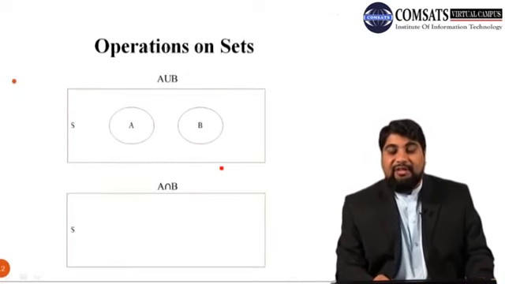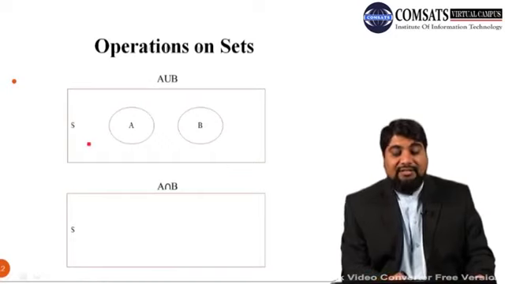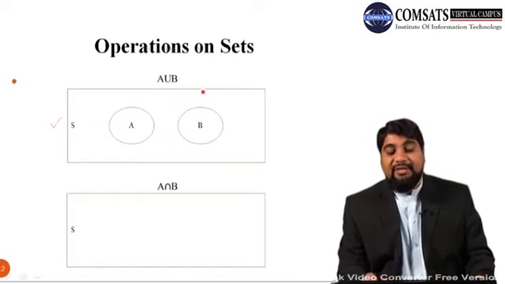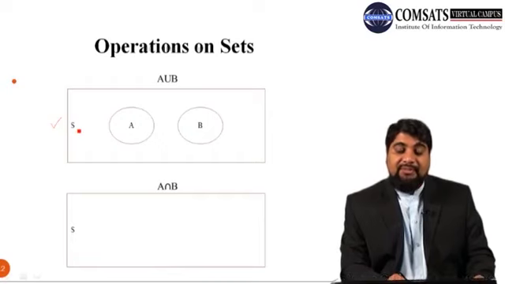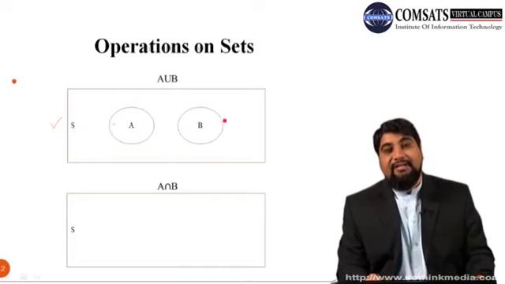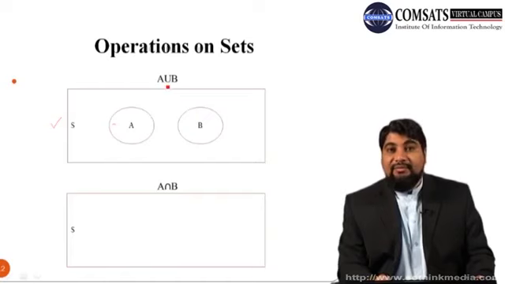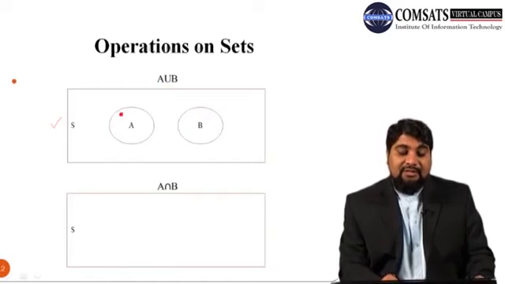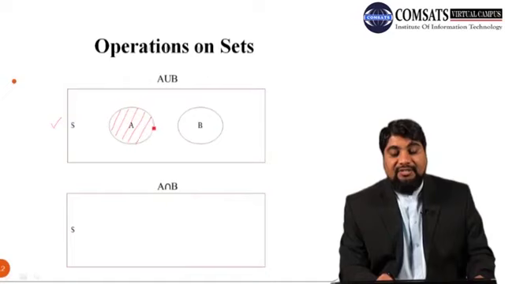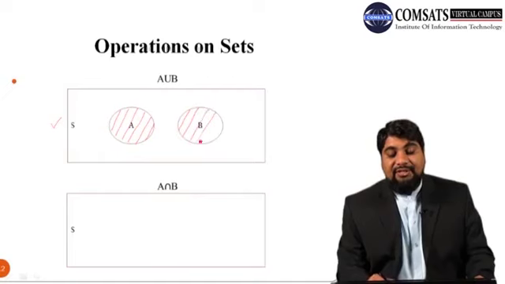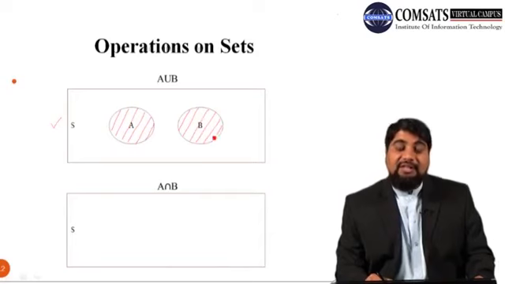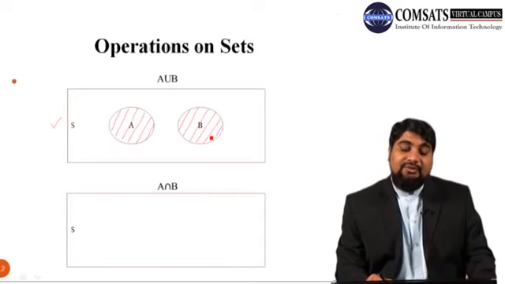So next we discuss different operations on sets using Venn diagrams. Here, in this first Venn diagram, we have a rectangle which is our sample space or universal set, and it is S, and we have two sets A and B. Suppose we are interested in calculating A union B. A union B means we are interested in finding the area which occurs in A or in B. So we need to take this full area. In this case both A and B are included.